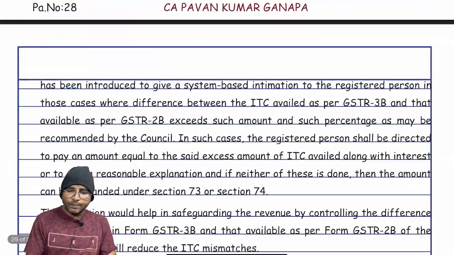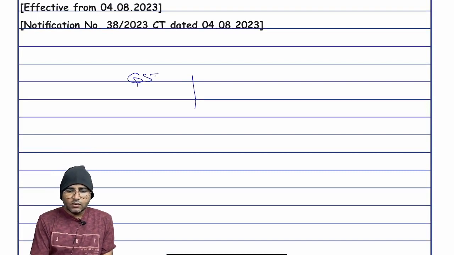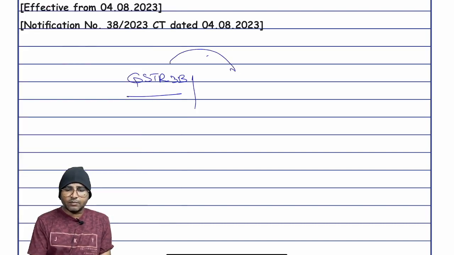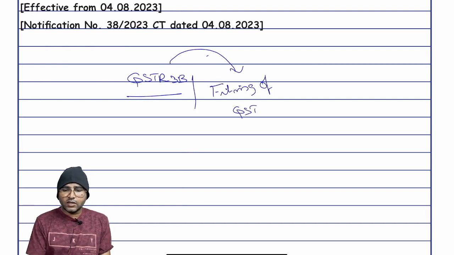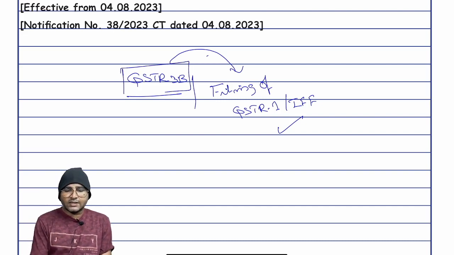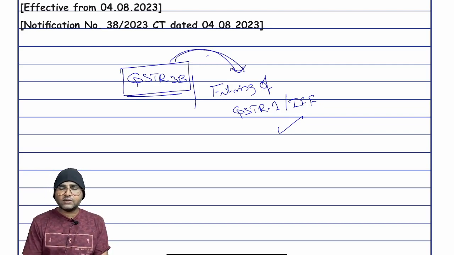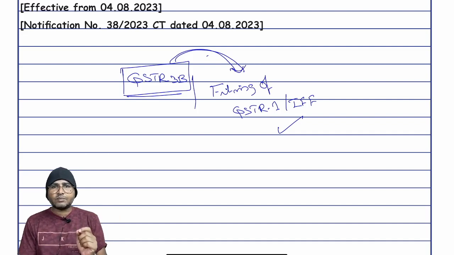Suppose, take an example where a person didn't file the GSTR 3B of the previous tax period, then such person is debarred from filing of return GSTR 1 or invoice furnishing facility in the subsequent tax periods. So where a person didn't file GSTR 3B of the previous tax period, then he is debarred from filing of the GSTR 1 or invoice furnishing facility of the current tax period.